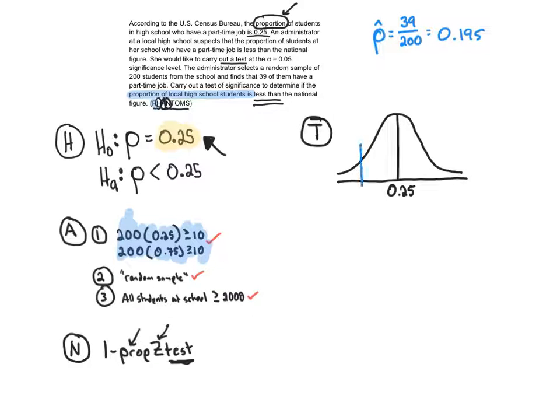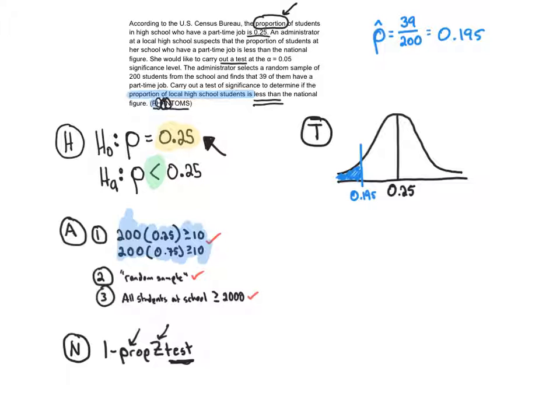Okay, so 0.195, let's go find that on the curve. It's going to be to the left of the claim, 0.195. Now here's what you need to do. Take a look at this sign here. It is a less than sign, which means we are going to be shading less than the sample. If it was a greater than sign, you would shade greater than the sample. If it was a not equals to sign, we would need to shade both less than and then flip over to the other side of the curve and shade greater than. This is just strictly a less than, so this is it. That's what my curve looks like, okay?